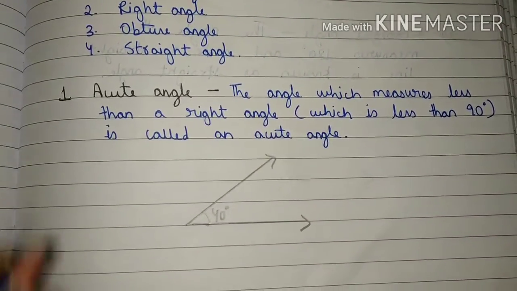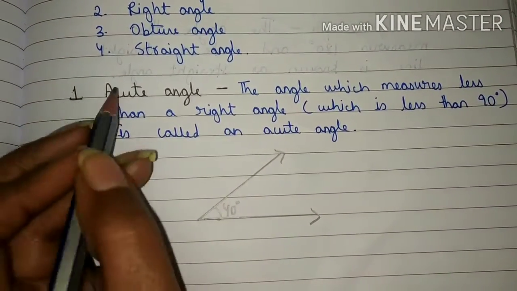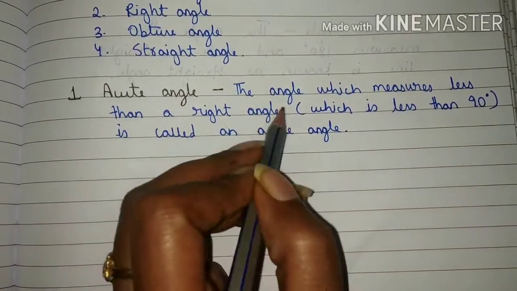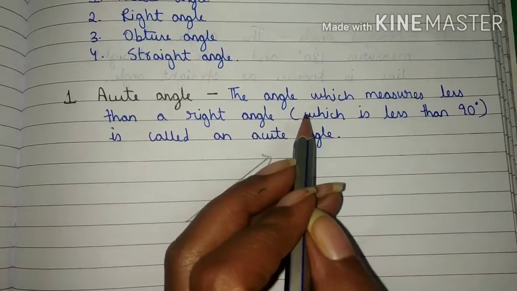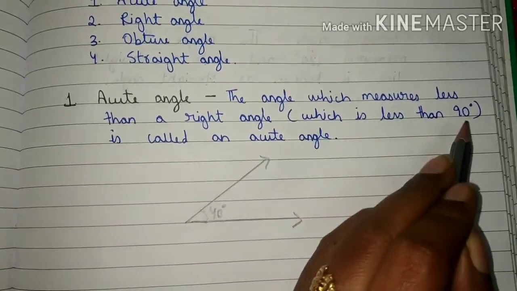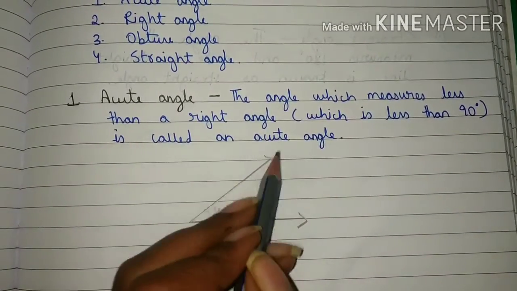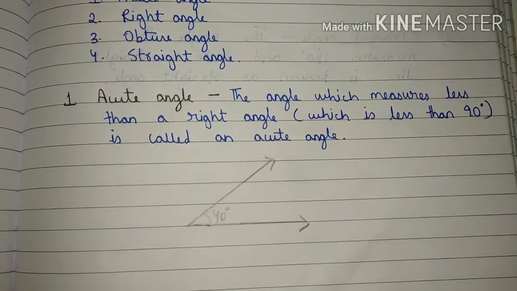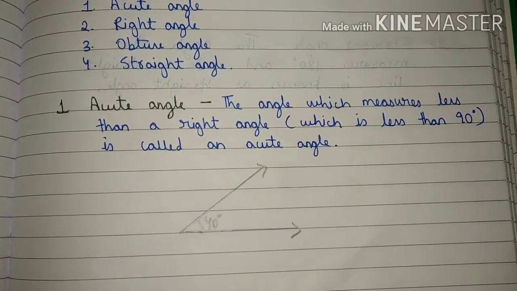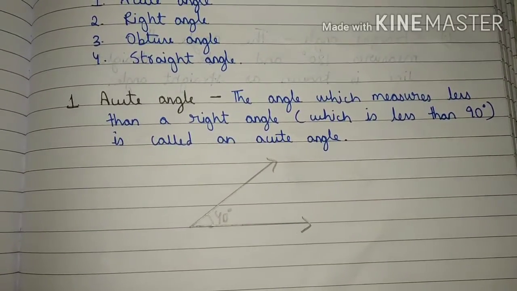Students, now come to first one, acute angle. The angle which measures less than a right angle, or which is less than 90 degree, is called an acute angle. Students, acute angles are those angles which measure less than 90 degree.